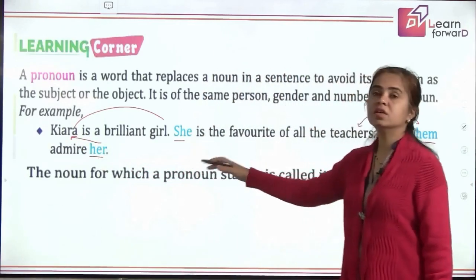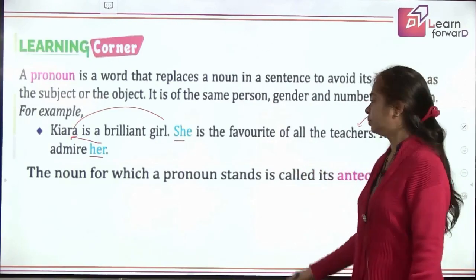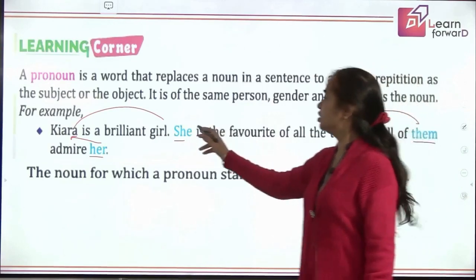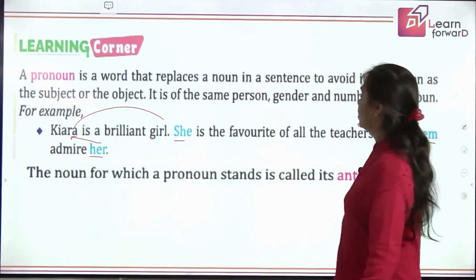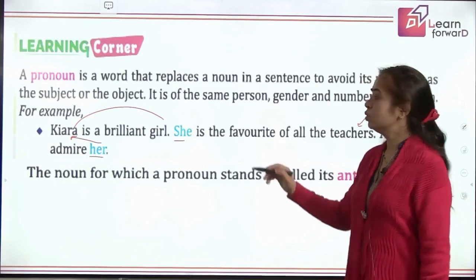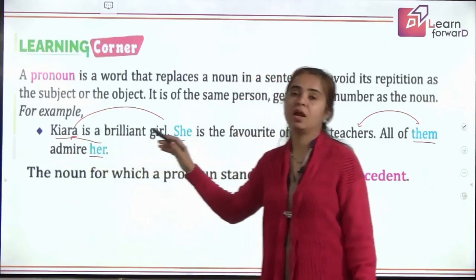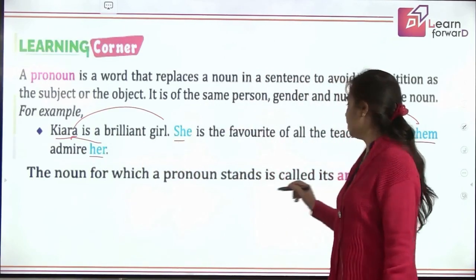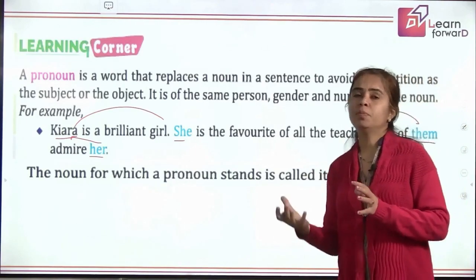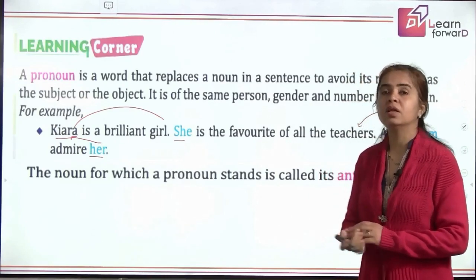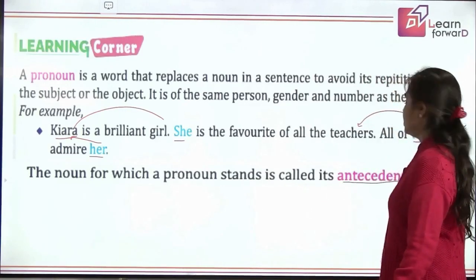So all the words which are highlighted in blue, which are underlined here, they are pronouns, right? And I have just pointed out, "she" is being used for Kiara. Similarly, "them" is being used for teachers. So what is "she" being used for? It is being used for Kiara. This is called the antecedent, right? Similarly, "them" is standing for teachers. So the noun for which a pronoun stands is called the antecedent.